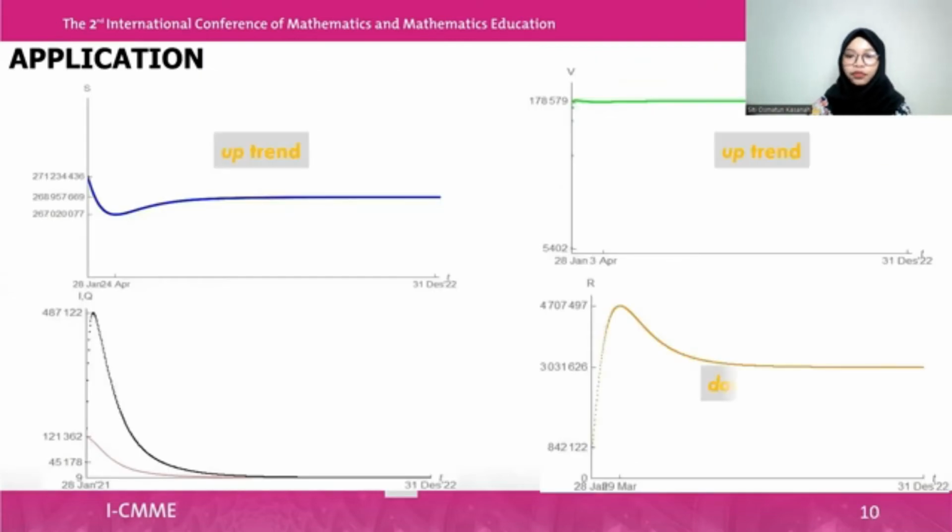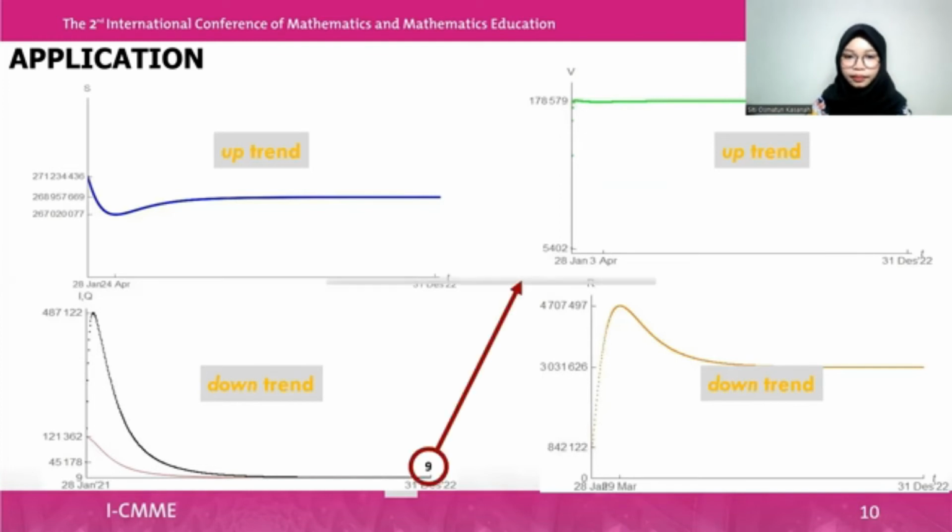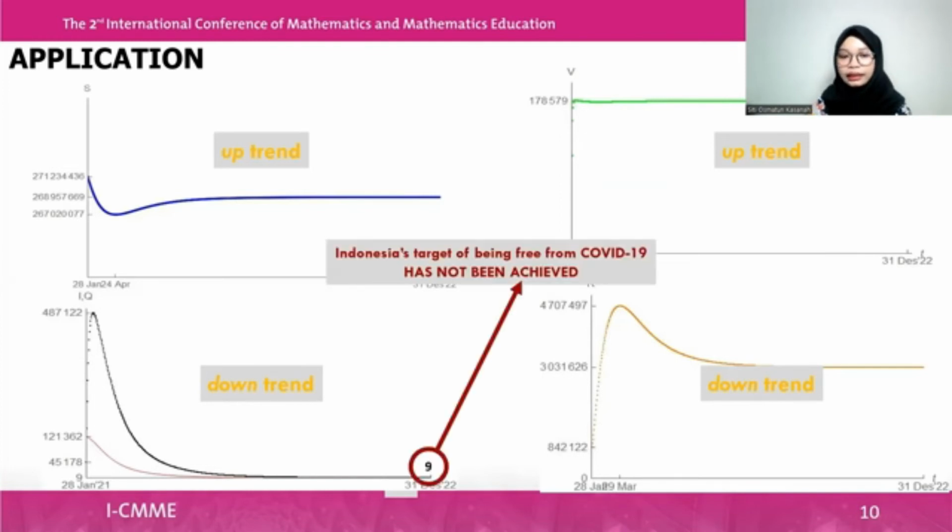The pattern of COVID-19 in Indonesia can be seen on the screen. S and V have an uptrend, and I, Q, and R have a downtrend. We also see on the screen that there are still 9 cases of COVID-19 in Indonesia.